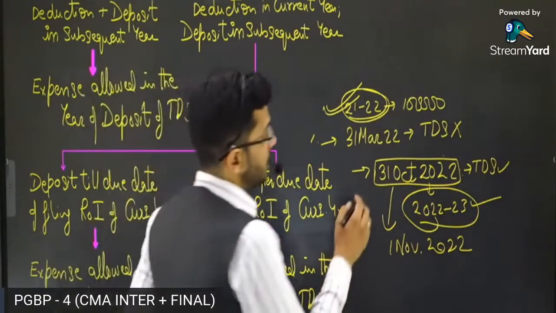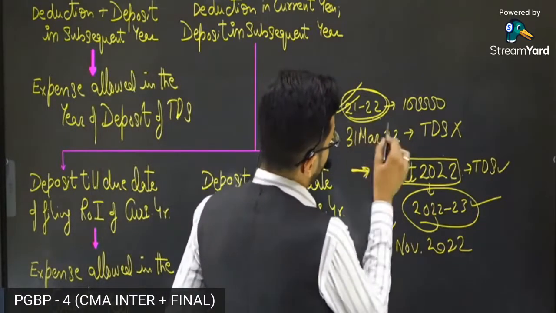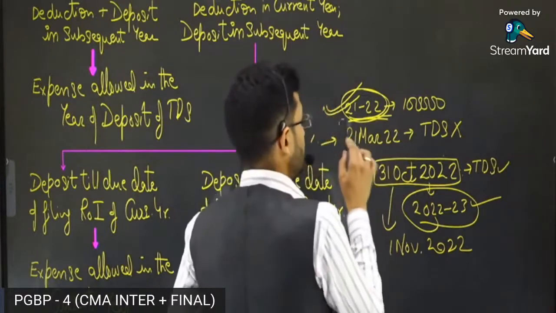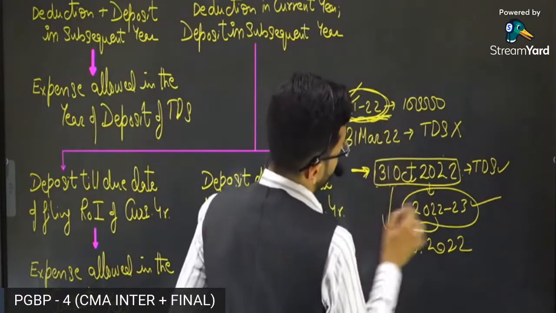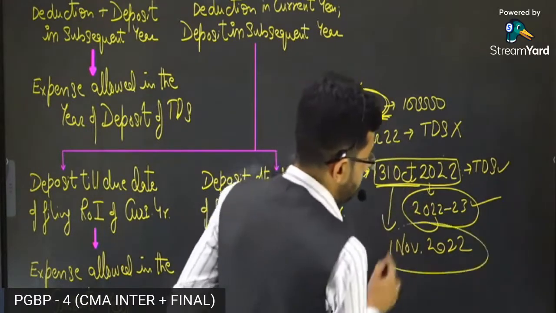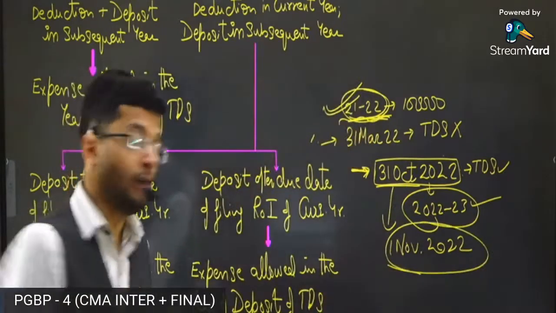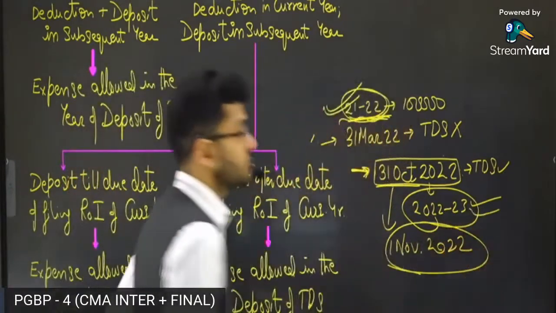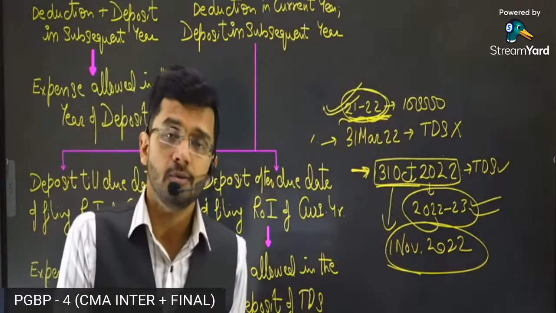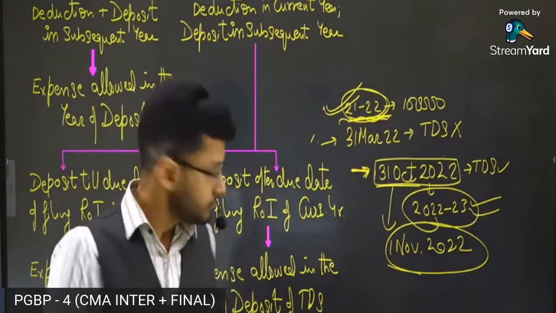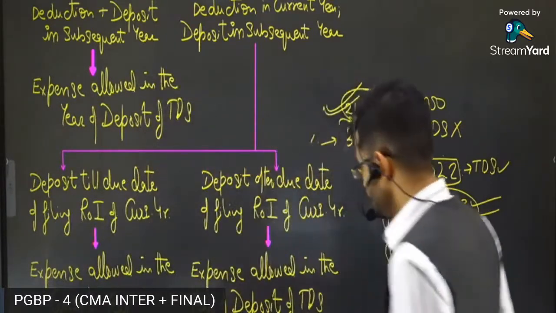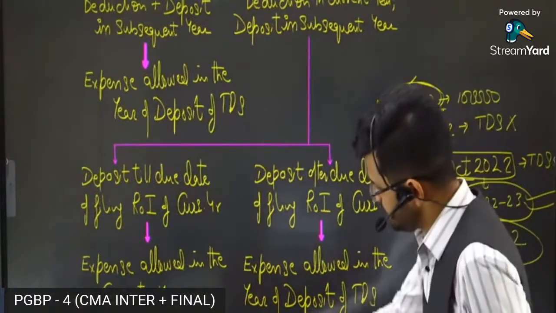But if TDS is deducted in this year, but it is deposited in the next year, beyond the return filing date, then the expense will be allowed in the subsequent year, which is 22-23. That is the provision which is there in law. Let's read the section now. Let's read the section, guys.